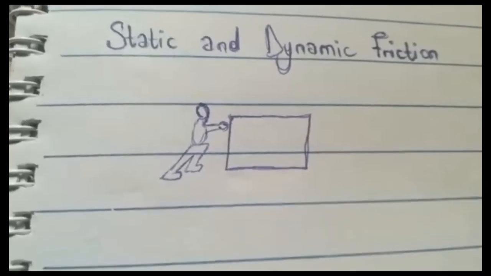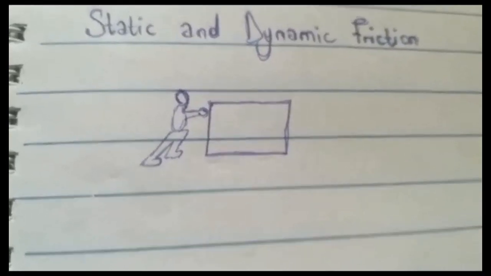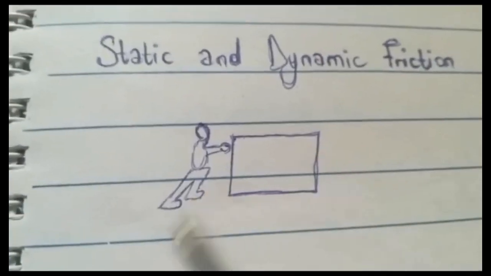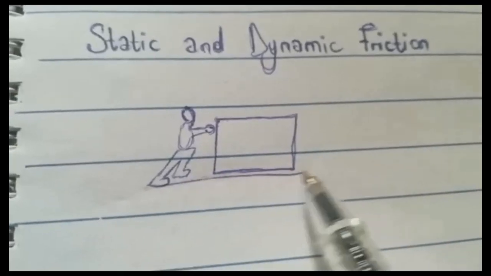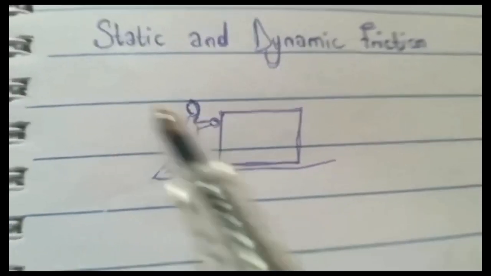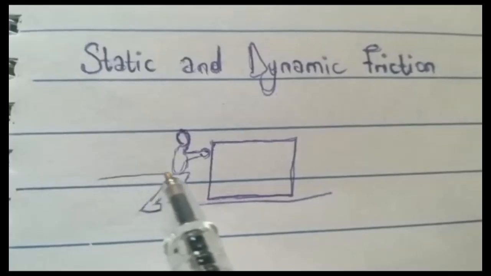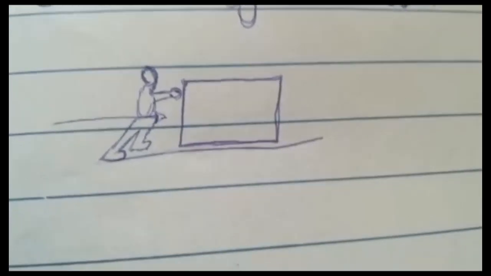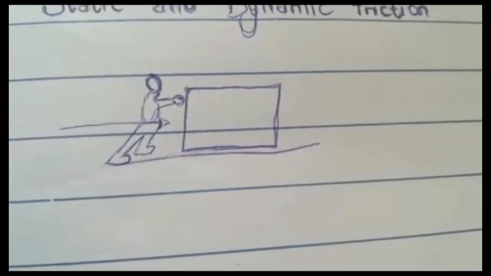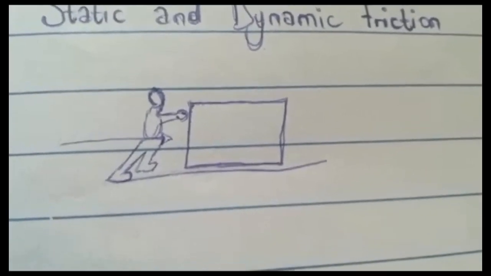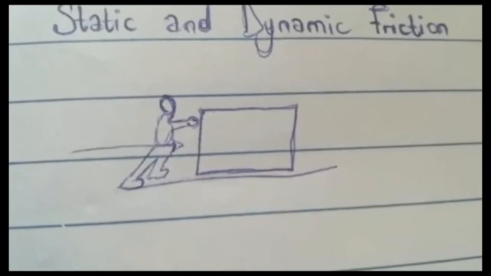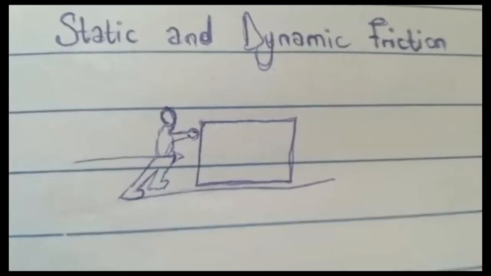Alright, now let's talk about the two main types of solid friction, which are static and dynamic friction. So now we have a person trying to push this box on this horizontal surface. As he's pushing, he is applying a force like this. Now if you notice, when you are trying to push heavy objects, before the object starts to move, it will actually take time. It will not want to move at first, so you now have to increase the force or the intensity of your push before the body starts to move.